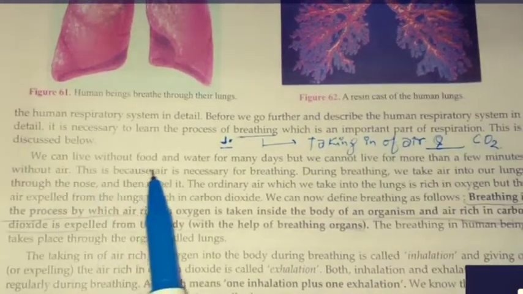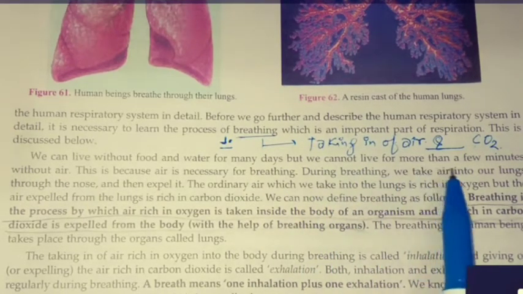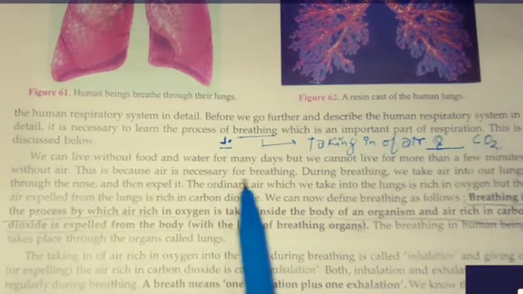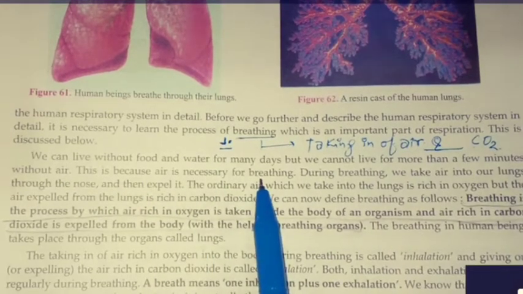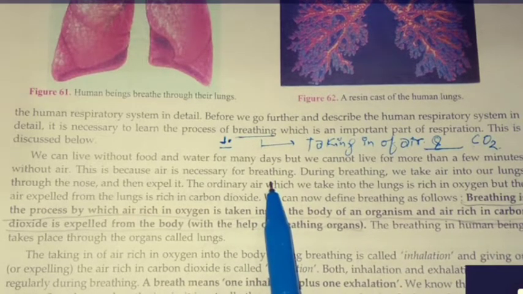we can live without food and water for many days, but we cannot live for more than a few minutes without air. This is because air is necessary for breathing. This is the first step of respiration. If breathing is not taking place, respiration cannot take place.